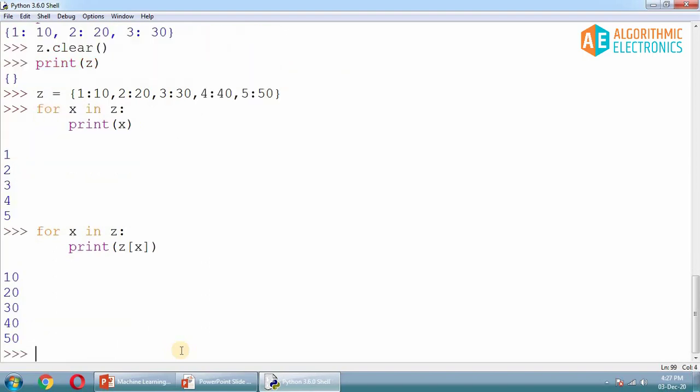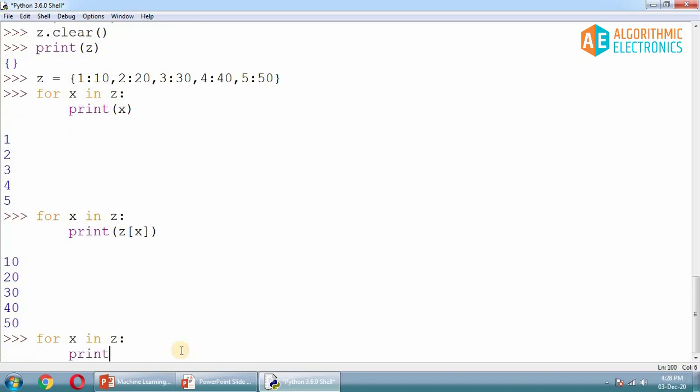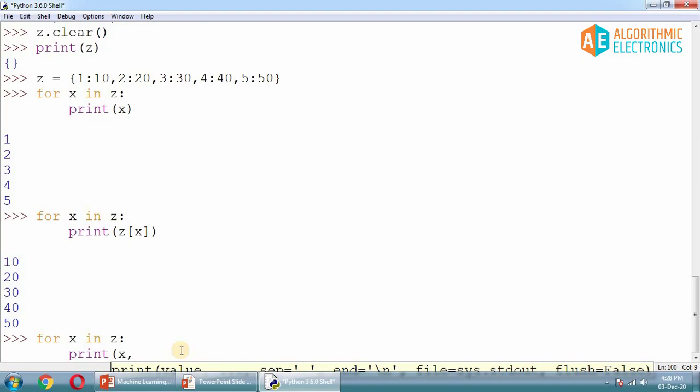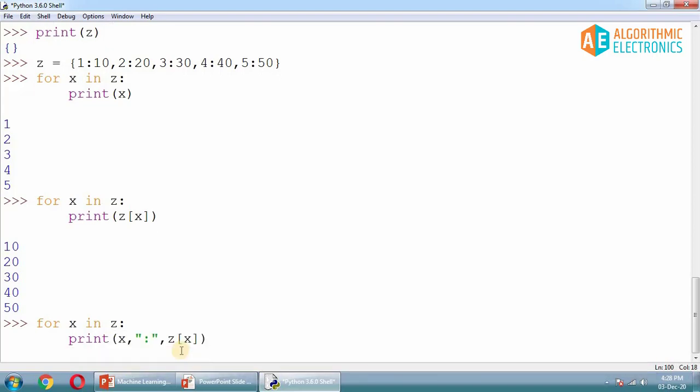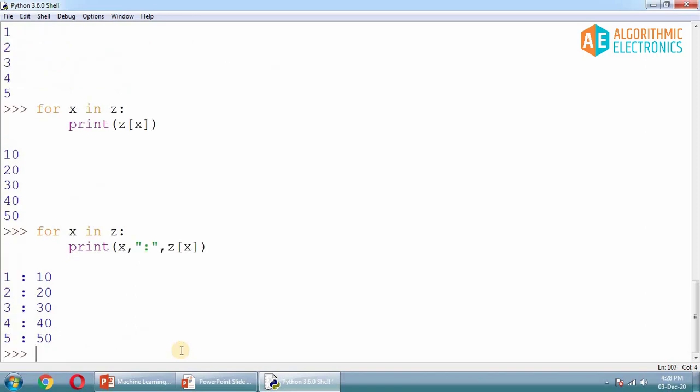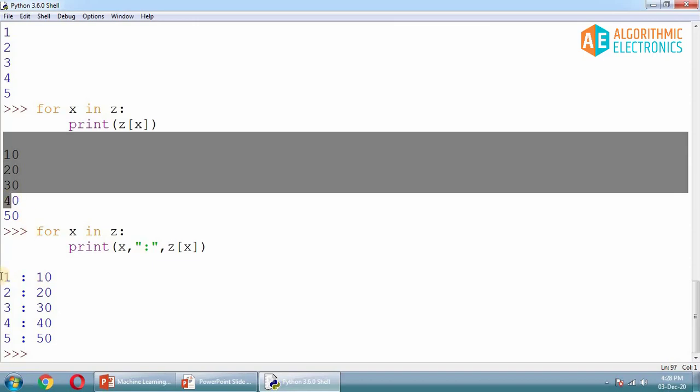And if you have to print both things simultaneously, you can just write print. Firstly you print the keys, then you print the colon, and then you print z of x, and hit enter. So you'll get 1:10, 2:20, 3:30, like this. So this is how we can print both things. Here we are making some adjustments, using our previous knowledge and some tricks to print these values and even both things at a time.